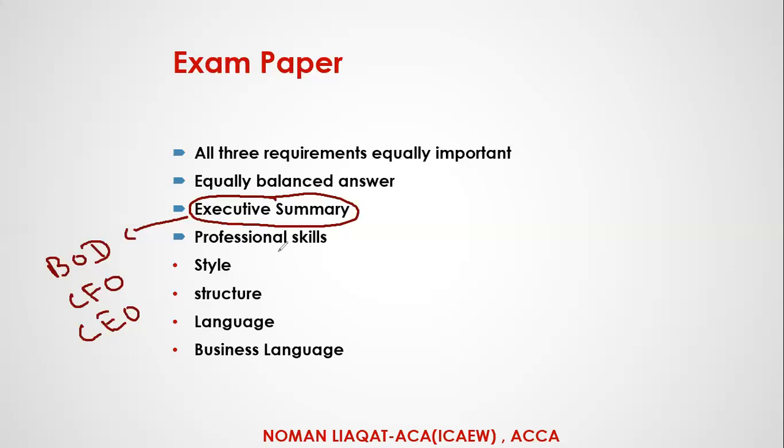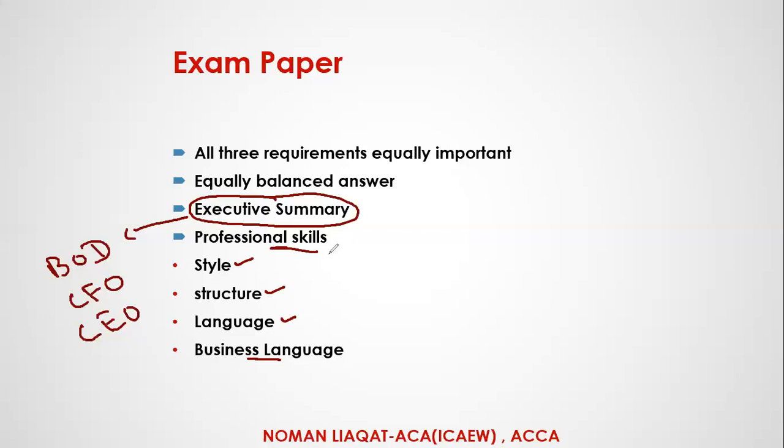Then it is about the professional skills. We have to show professional skills from various points of view basically. What is our paper style, in which style we are attempting our real exam, what is our structure, whether it's good or bad, how we are writing it out, what is our language, what are our business terms, business language.